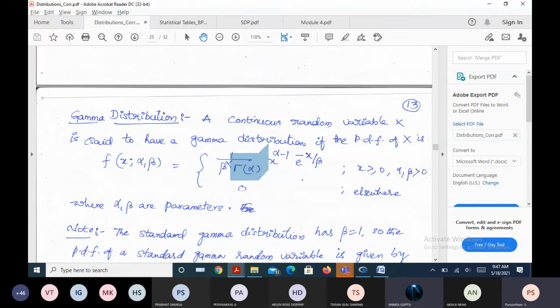This gamma of alpha is also a gamma integral. What is the gamma of n formula you learned? The integral from 0 to infinity of e to the power minus x times x to the power n minus 1 dx, right?